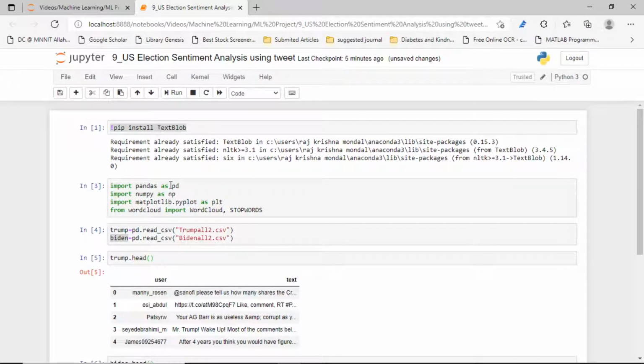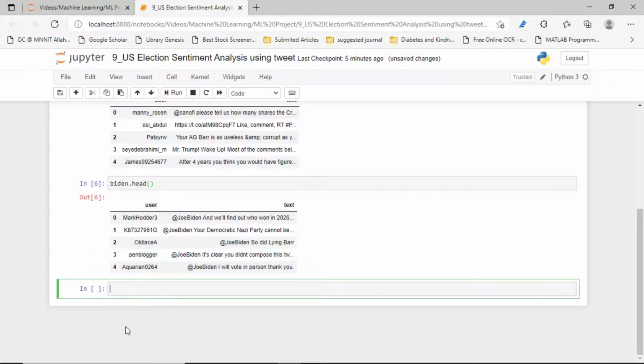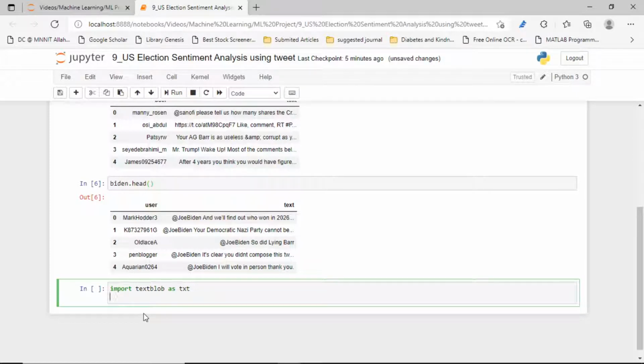I have to import TextBlob first: from textblob import TextBlob, and I'll call it simply TextBlob. Now let's see how it works.